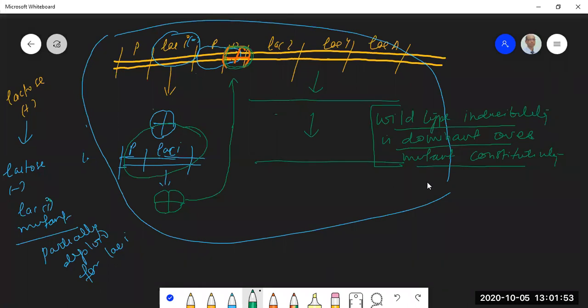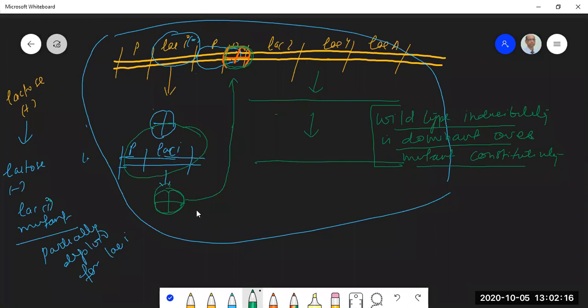Original LACI is mutant, and as a result of that, the operon is constitutively expressed. We have made it diploid, partially diploid, by adding a wild type LACI into the bacterial cell. This wild type LACI will get transcribed, it will synthesize a normal repressor, and this normal repressor will go and occupy the operator in the absence of lactose.